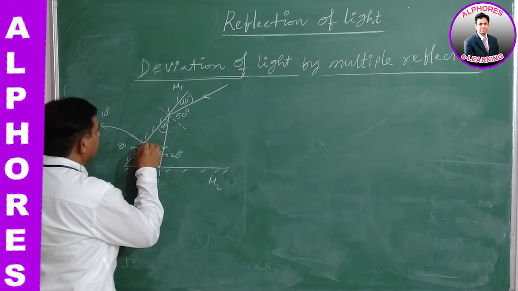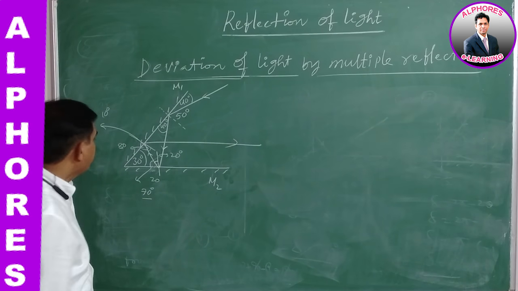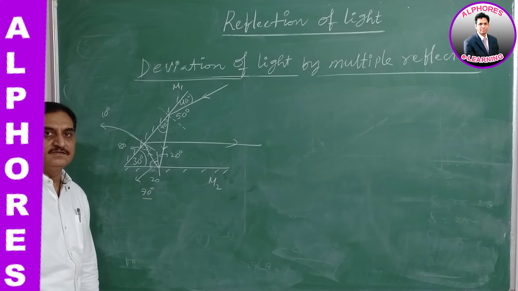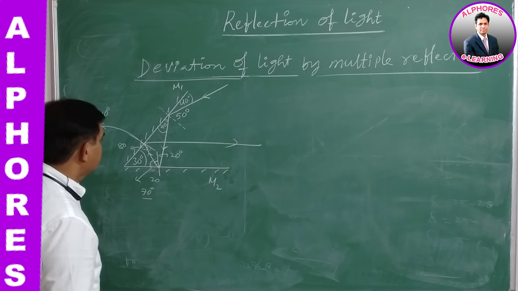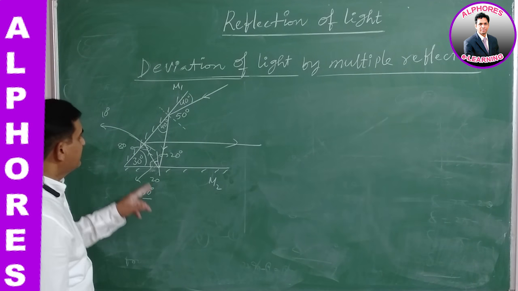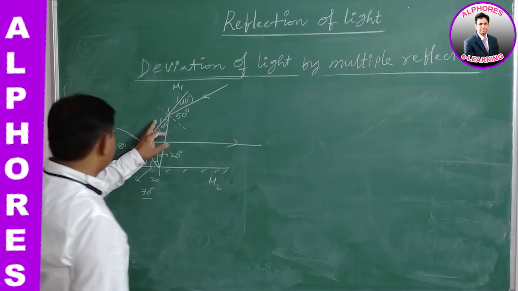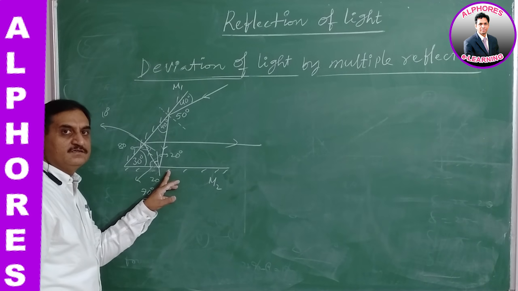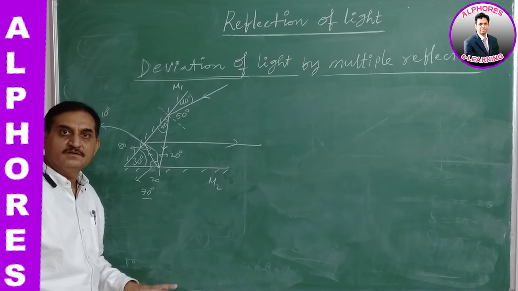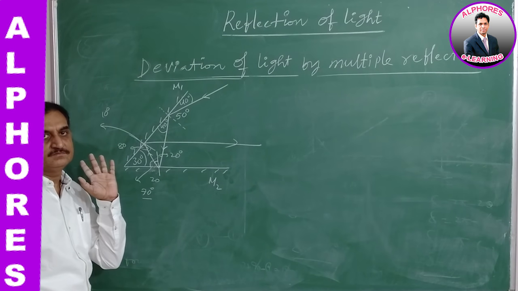Okay? And finally, it exits. So this is the way the light ray makes multiple reflections. And finally, we conclude that two plane mirrors are giving three reflections. One is by the first mirror, the second one is by the second mirror, and the third is again at the first mirror. So the first mirror gives two reflections, the second gives one reflection.